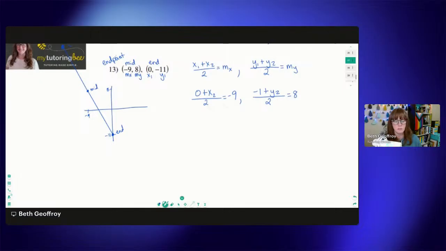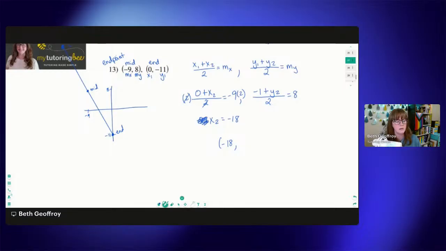So let's go ahead and solve for x first. We're going to multiply both sides by 2. That's going to cancel out with our denominator here, leaving us with 0 plus x2 equals negative 9 times 2 is negative 18. And 0 really is just a placeholder for nothing, so we really don't even need this part. So now we know that the x portion of that other endpoint is negative 18. So we're going to have negative 18 for the x portion of that.